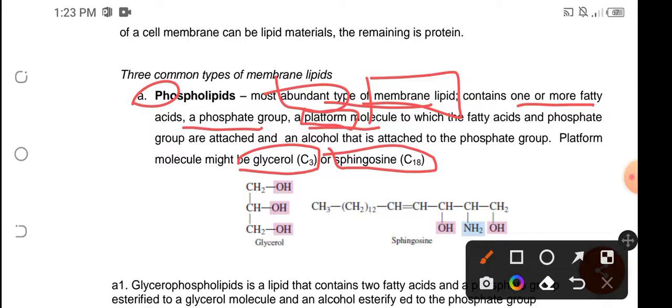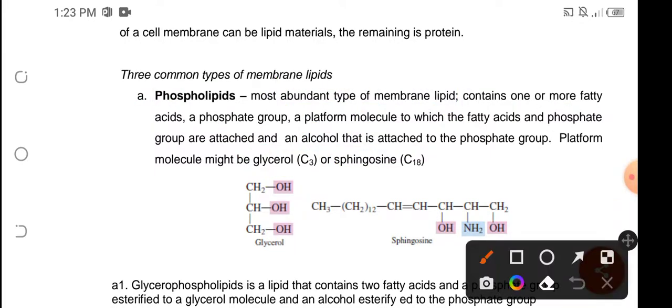Okay, so another component that could be found in phospholipid is an alcohol. So we have fatty acid, phosphate group, a platform that could either be glycerol or sphingosine, and an alcohol.